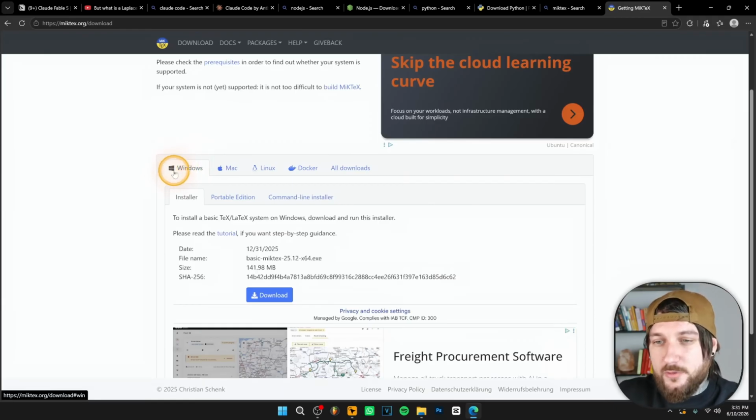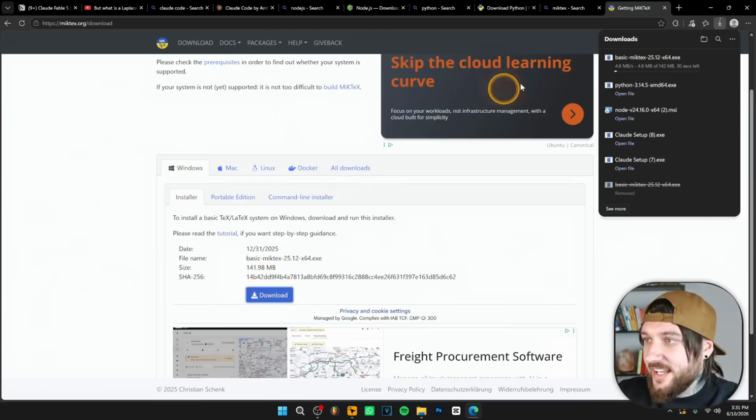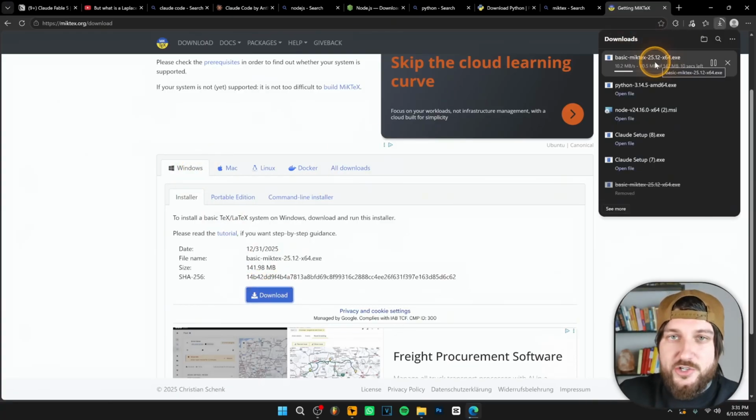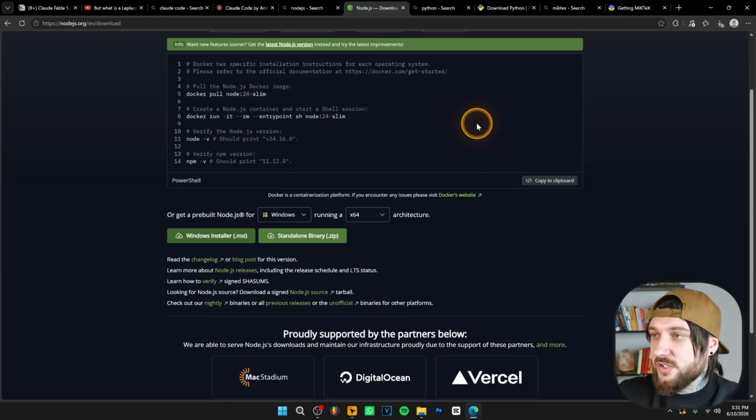As you can see, you can download for Windows, for Mac, for Linux. I'm gonna download for Windows because I have Windows. Then click on this button over here which says download and then install MikeTex on your computer. All those things, by the way, are free to download and install. MikeTex, Python, Node.js, all of those things are free to install.